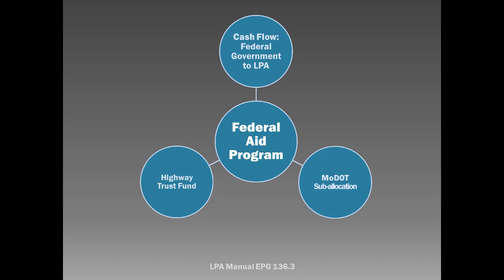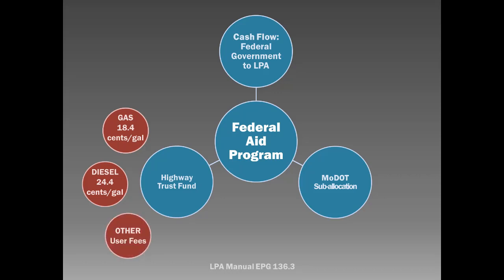When you pull into the gas pump to fill up your car, 18.4 cents per gallon for regular gas and 24.4 cents per gallon of diesel fuel is paid to the federal government in the form of a gas tax. These revenues fund the Federal Highway Transportation Trust Fund. The trust fund distributes money back to the states in the form of federal aid programs.